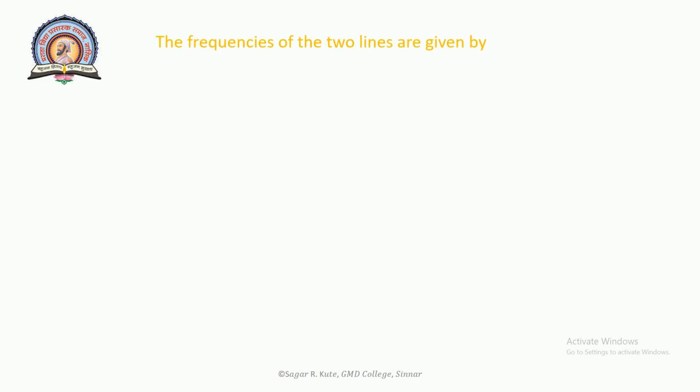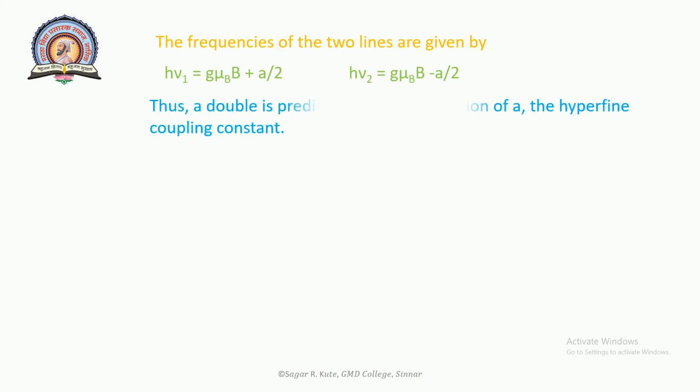The frequencies of the two lines are given by hν1 = g μB (B + A/2) and hν2 = g μB (B - A/2). Thus, a doublet is predicted with a separation of A, the hyperfine coupling constant.